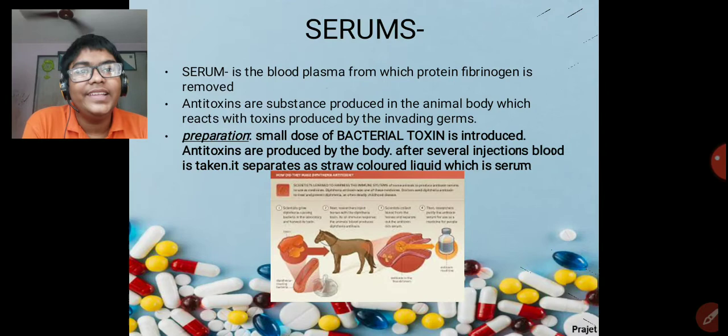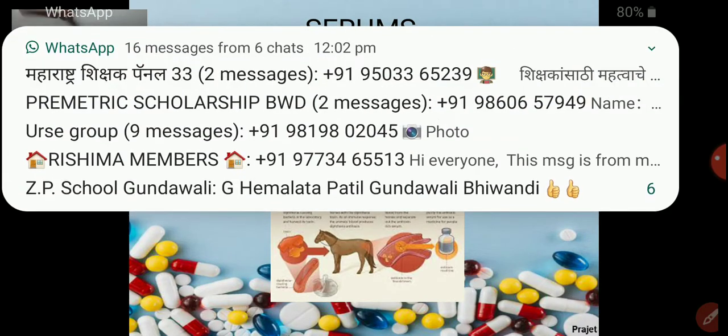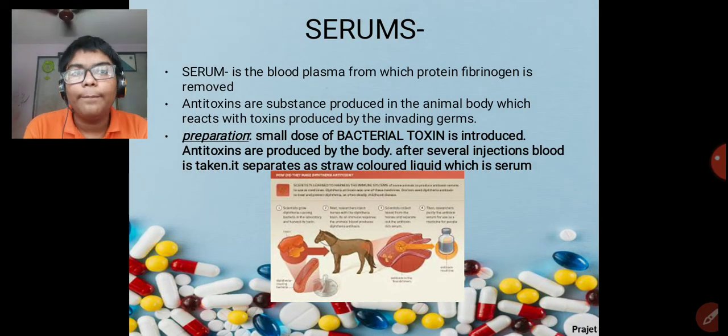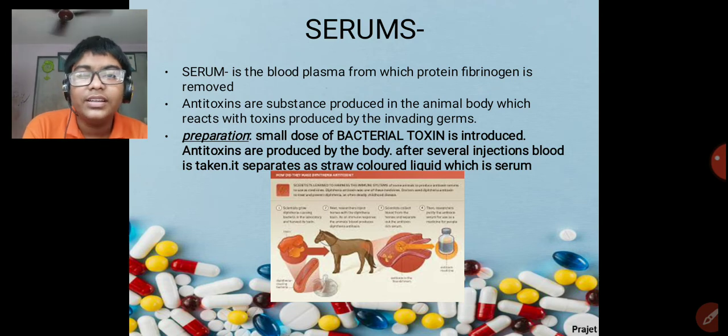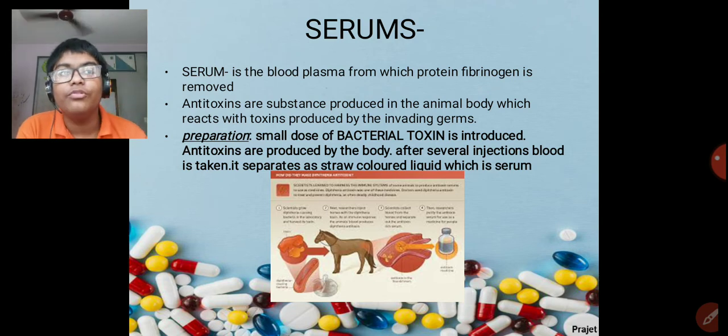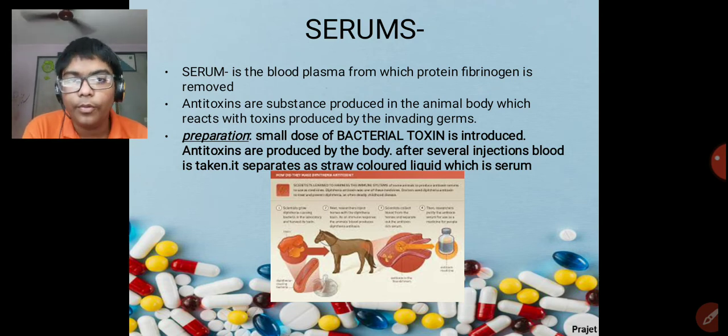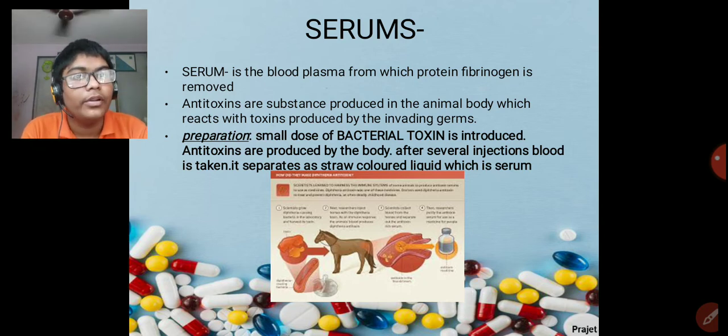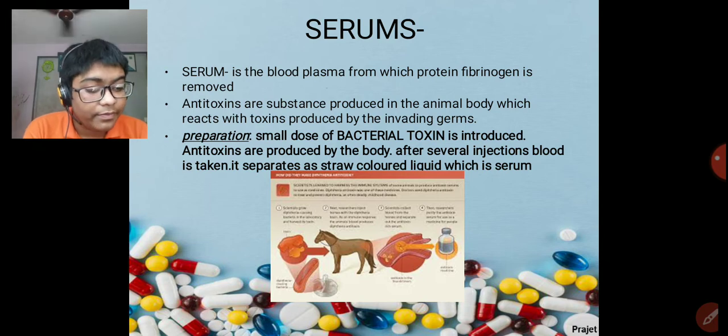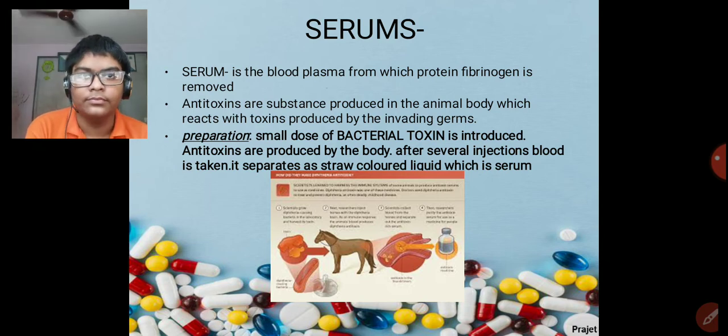Next is the serum. What is the serum? Serum is the blood plasma from which the protein fibrinogen is removed. After removing fibrinogen, this is serum, which is important for us, and we can use it in medicines.